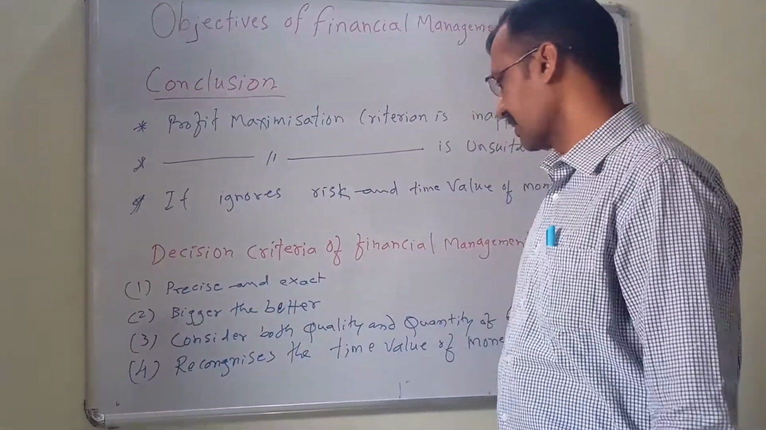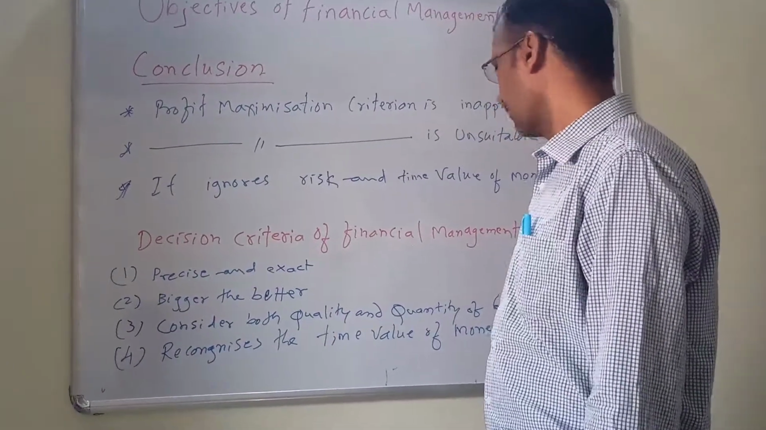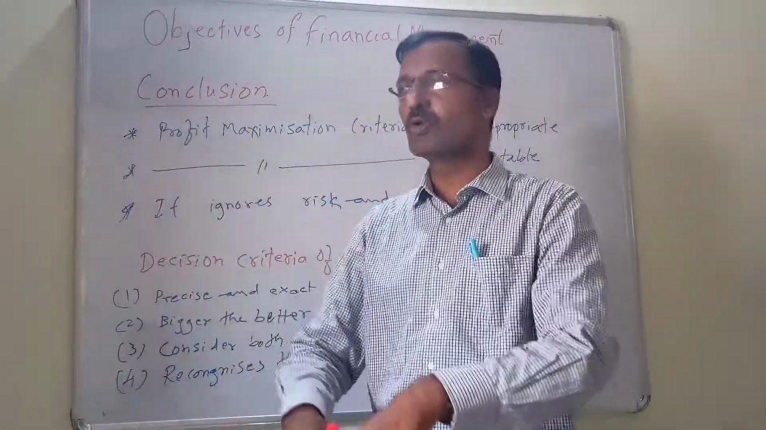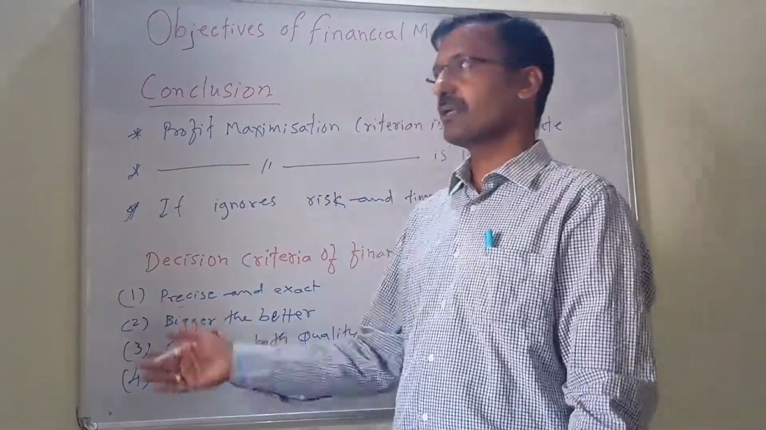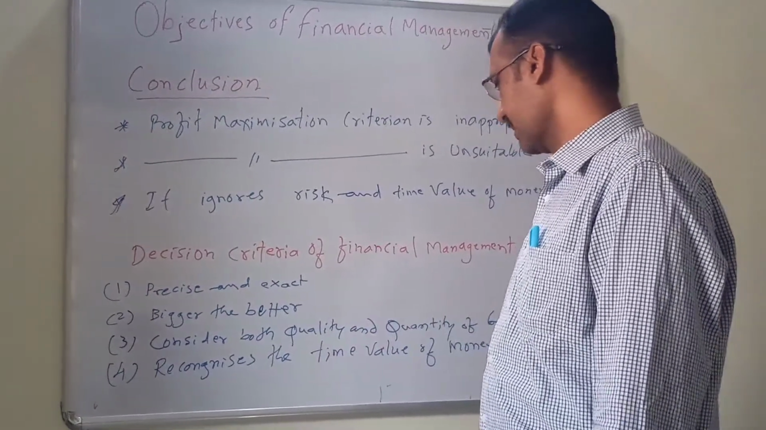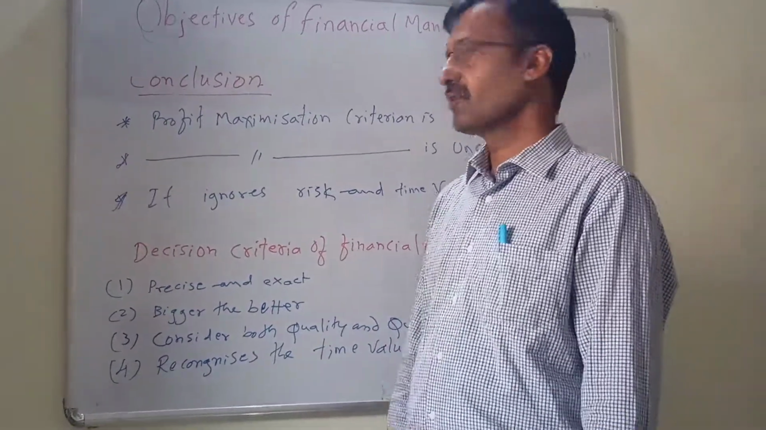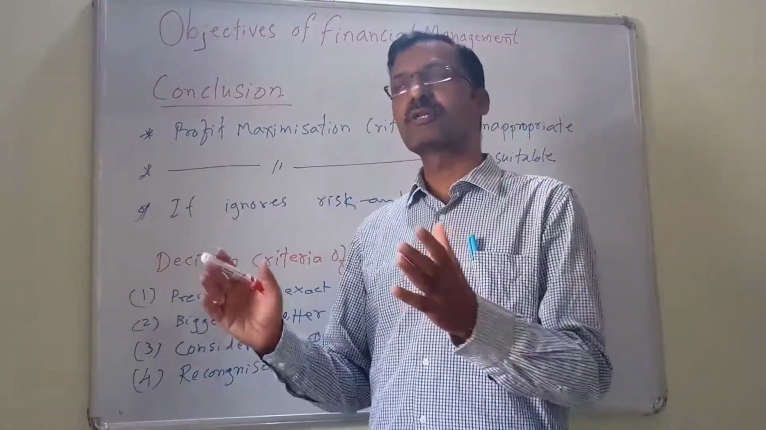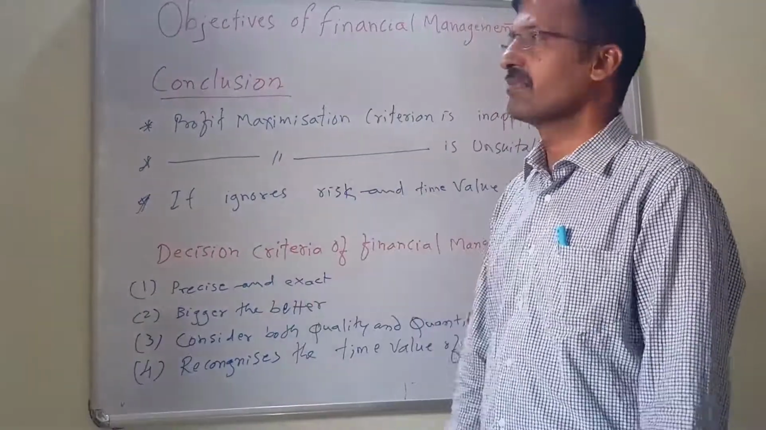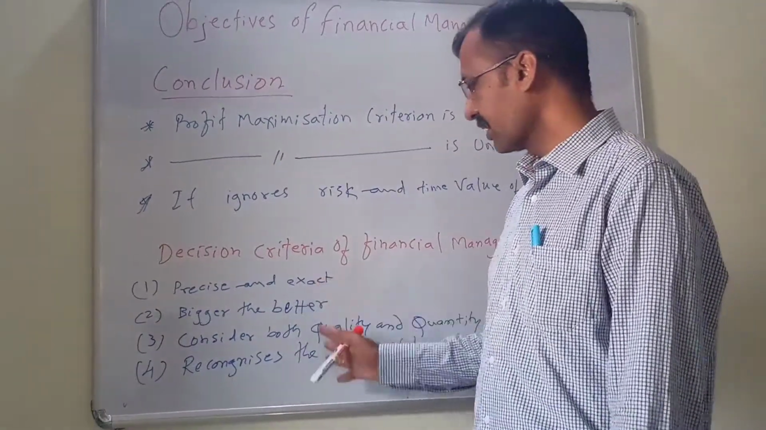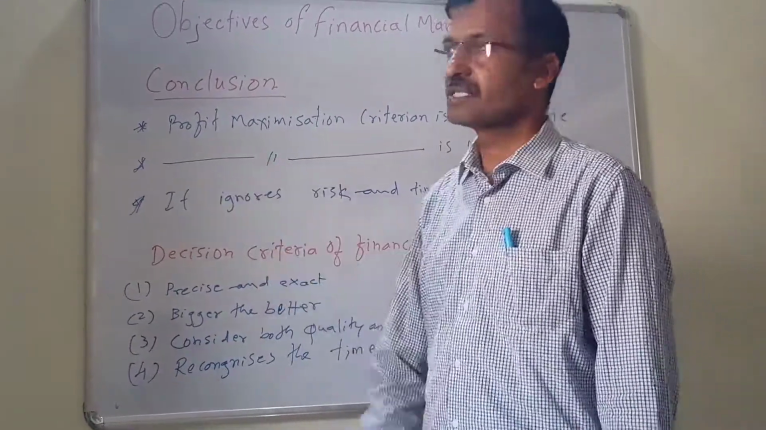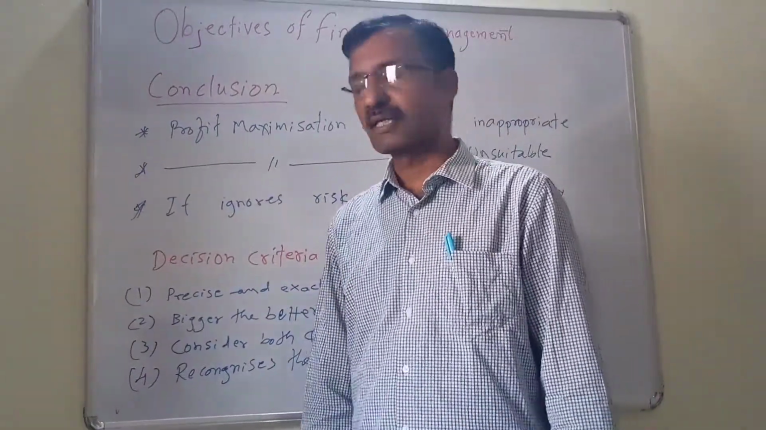Third one is that it considers both quality and quantity of the benefits. Whatever decision we are taking should include both quality as well as quantity. That is more important. And last, it recognizes the time value of money. Whatever decision we are taking should consider the time value of money. Unfortunately, this profit maximization criteria will not take into account these 4 points. Therefore, that is not a good decision making criteria.